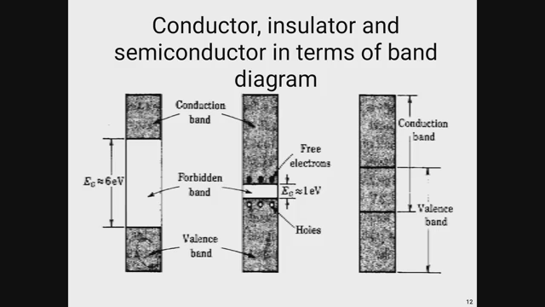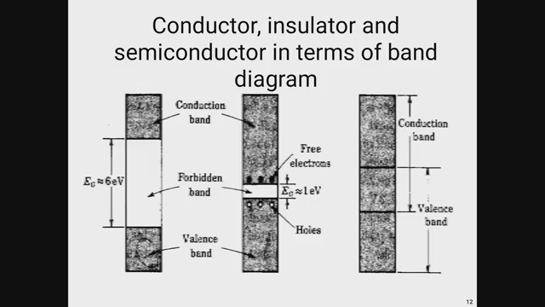This is the band structure of different kinds of materials such as conductor, insulator and semiconductor. The first band diagram is for an insulator. There are two bands I am considering: one is the conduction band and the lowermost is the valence band, and the difference between the conduction band and valence band is known as the forbidden gap or the energy band gap, which is at least 3 electron volt for an insulator and up to a maximum of 12 or 13 electron volt. Here I am considering the band gap is 6 electron volt.